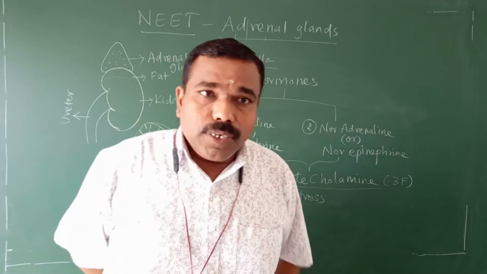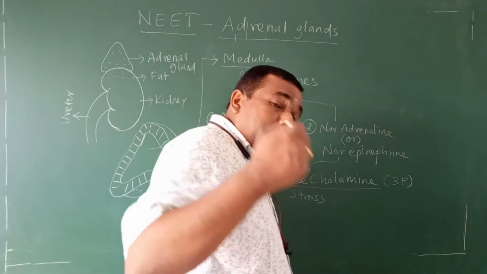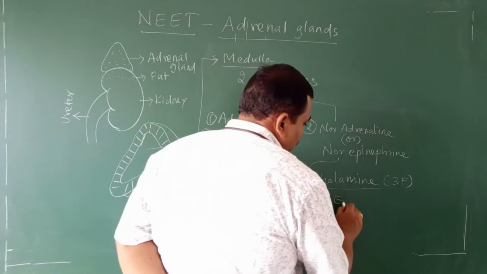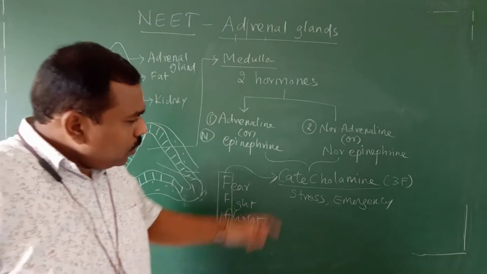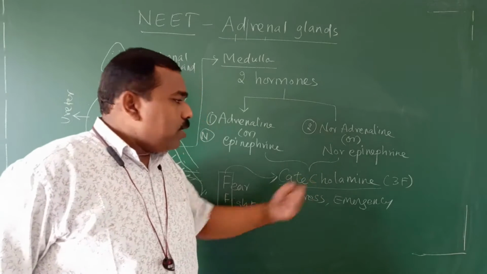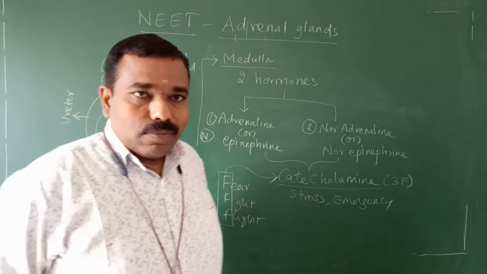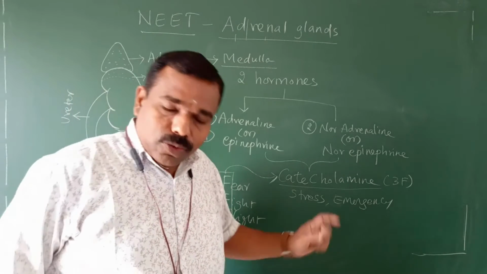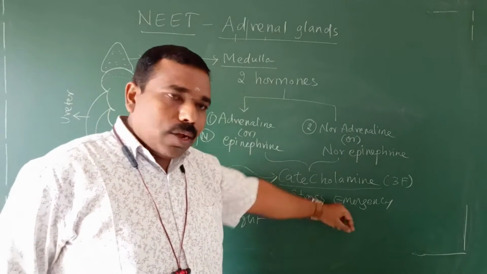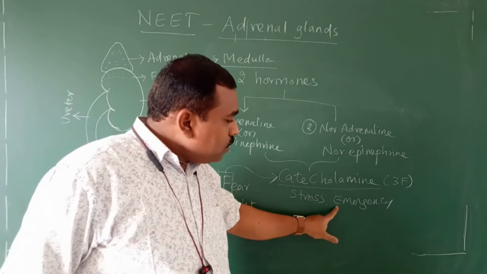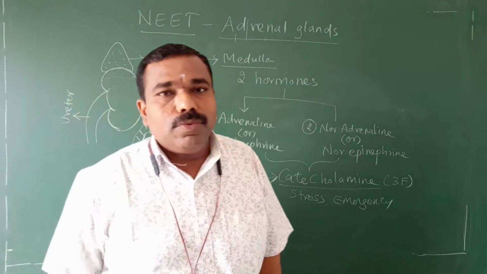During an emergency period, when you meet one dangerous situation, the catecholamine hormones also secrete in excess. That's why the catecholamine hormones are called stress hormone, emergency hormone, 3F hormone.